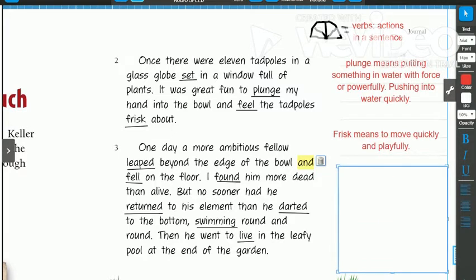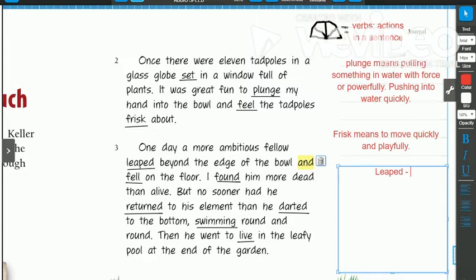As we're writing these definitions down, you can write them while I'm doing it, or you can wait for me to show the zoomed in part on the video. In the next part, we have the word leaped. Frogs obviously jump, but tadpoles don't have legs yet. So Helen Keller uses the word leaped to describe how the tadpole got out of the